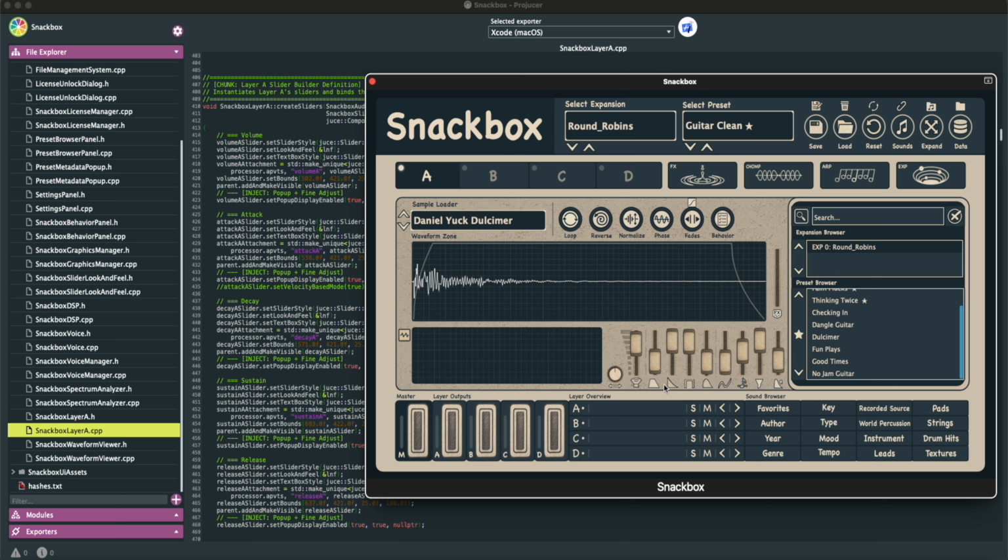Now what's cool is with the filter, with the envelope, we get to select the curve for the envelope, as you can see, which is pretty cool. And then we can also select different types for the glide as well as different filter types here. Again, this is just the base engine that I am going to scale indefinitely. Right here, this is to turn the spectrum analyzer on and off.